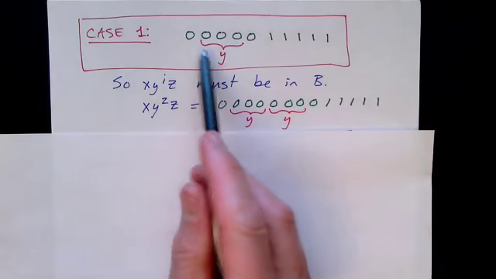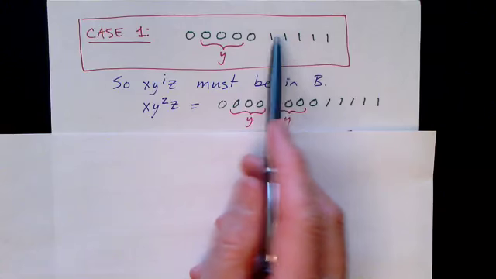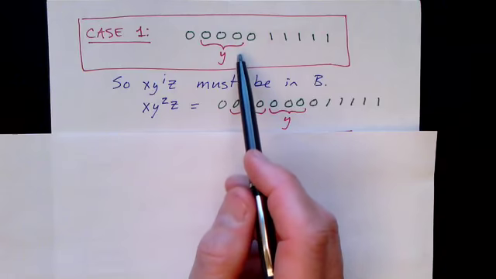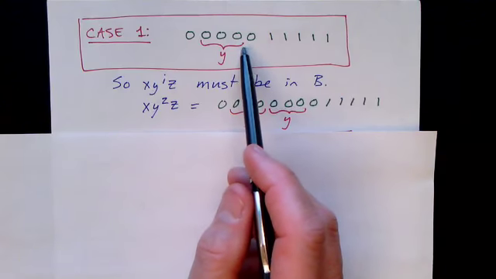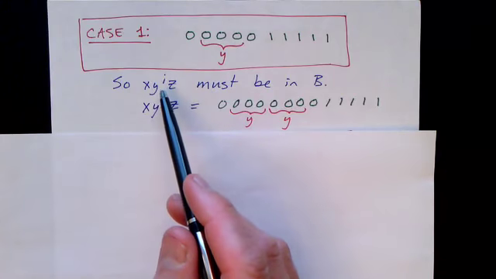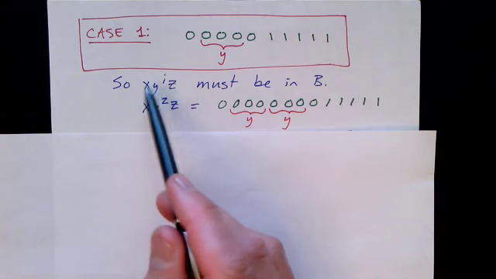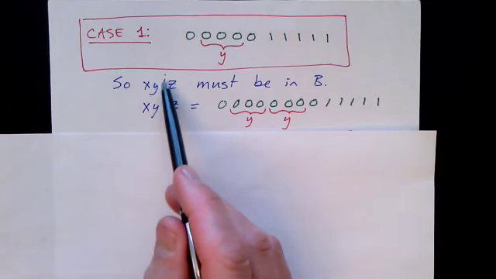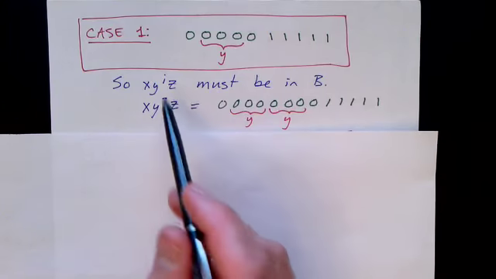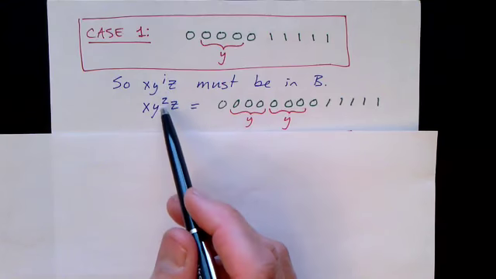If we break the string into x, y, and z in such a way that the y part contains only zeros, we know that it ought to be pumpable if this language is regular. So x y to the i z must be in the language for every possible number i.